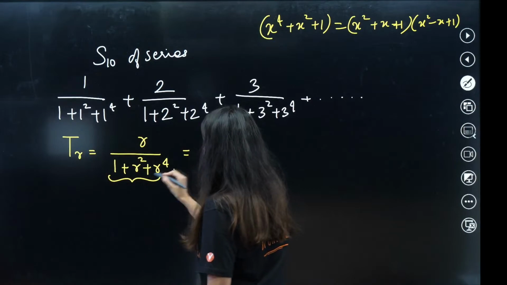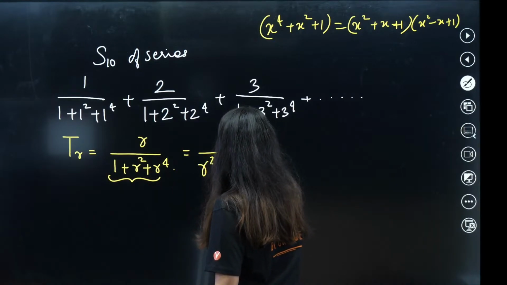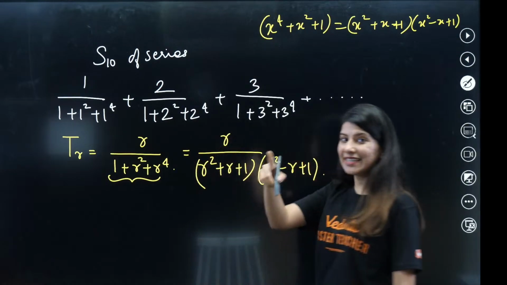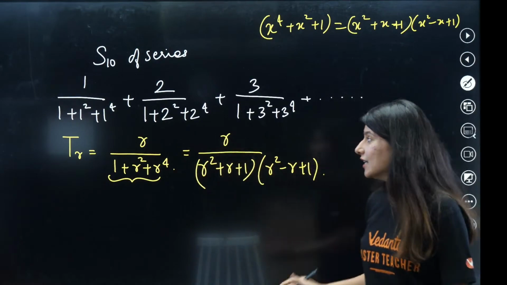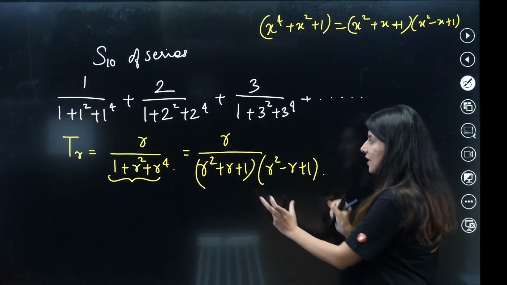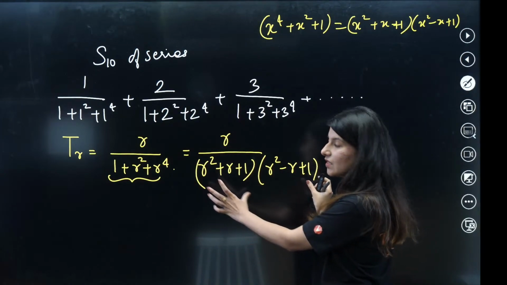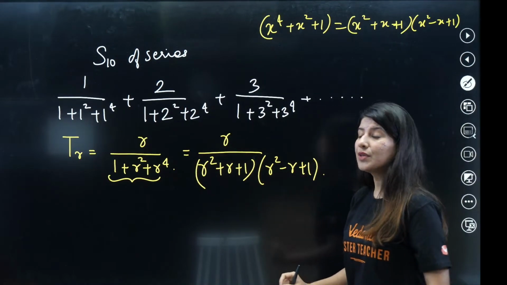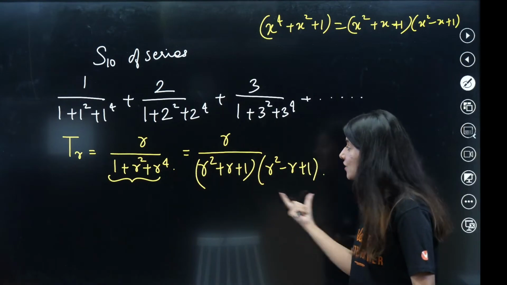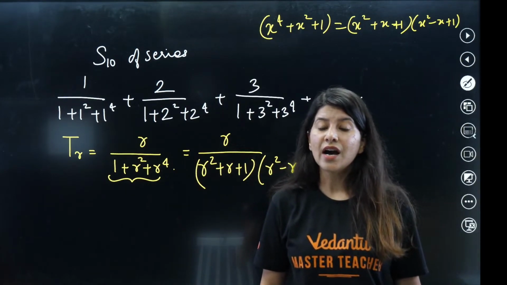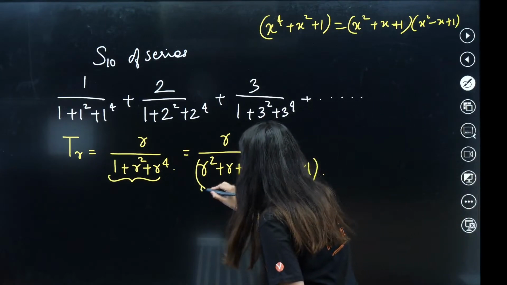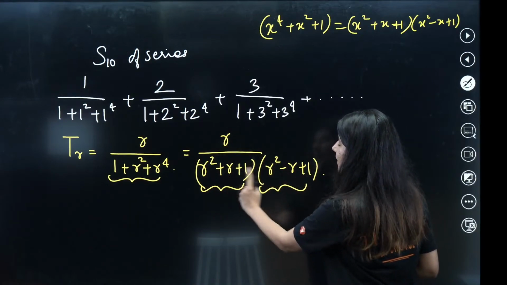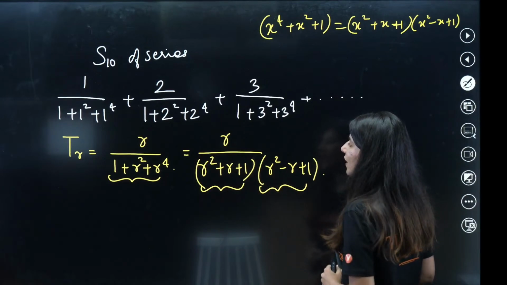So now this can be factorized as r upon r square plus r plus 1 and r square minus r plus 1. Telescopic series, some of you have identified it already. What we do in such questions is we factorize it. For the nth term, we need 2 factors in the denominator, and we are going to create the difference of these 2 factors in the numerator. Do you remember how to do that? The moment you subtract these 2 factors, what will you get?